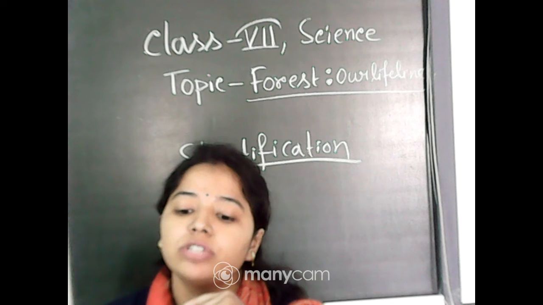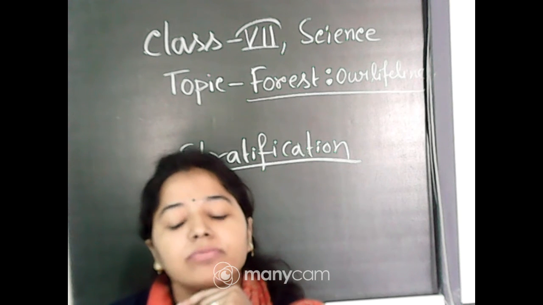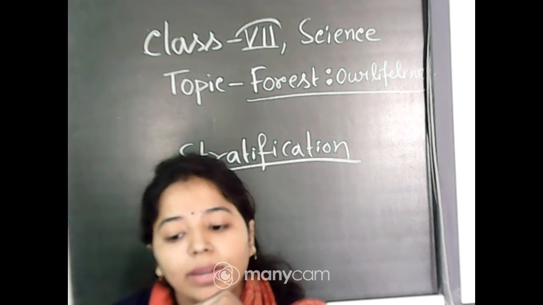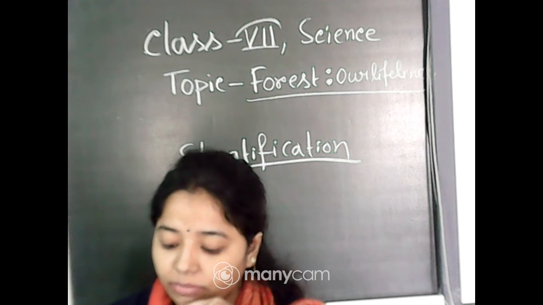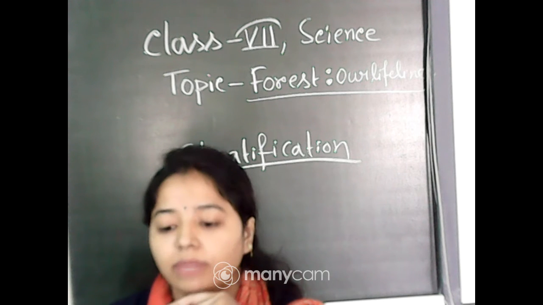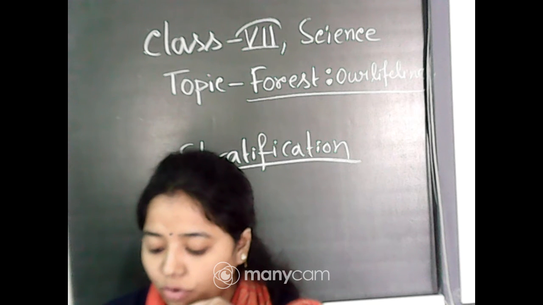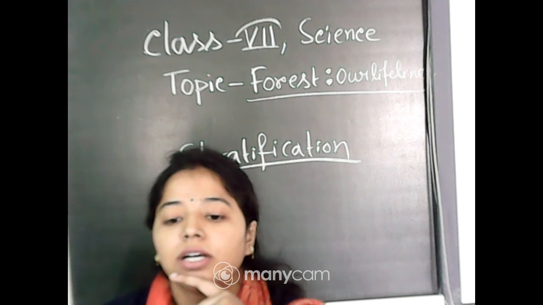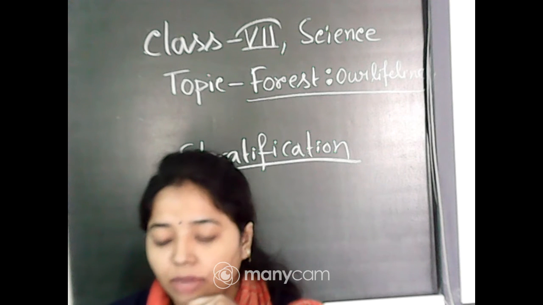Means it is the topmost layer of the trees. If in the tropical forest such trees are found, then they can be in the emergent layer. Okay, Monalisha, this emergent layer is only found in the tropical rainforest. I hope you understood, everyone. Means on the basis of the height of the plant we have categorized the different types of layers in the forest along with the plant.